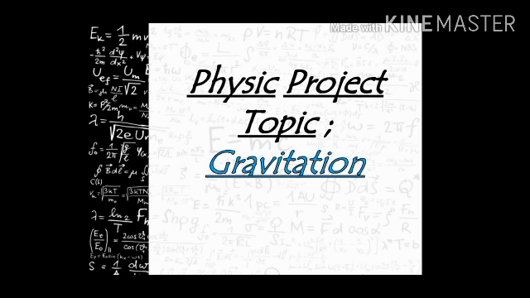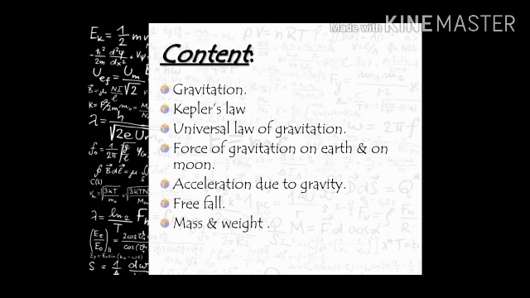In this chapter, in brief, I will explain the matter, and then in small videos I will give you different explanations of different topics, and then the different derivations of gravitational formulas. Just before that, you see the content. What are the contents we will have in this chapter? First is gravitation. We will learn about gravitation, gravity, and all, and then Kepler's law, then the universal law of gravitation, then force of gravitation on Earth and on Moon, then acceleration due to gravity, then free fall, and then mass and weight. We will learn about these things in this chapter.